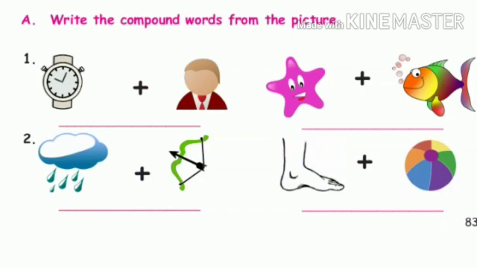See the pictures. First picture is watch. And second picture is man. So what is the answer? Watch plus man, watchman. See the next picture. The first picture is star. Second picture is fish. So star plus fish means what is the correct answer?